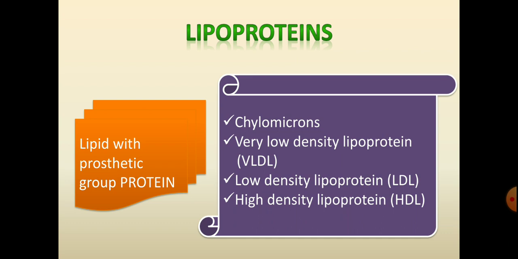For example, chylomicrons are responsible for transporting lipids from the intestine to the liver. In the same way, VLDL and LDL are responsible for transporting lipids from the liver to the other parts of the body, and high density lipoproteins are responsible for the transport of lipids from the peripheral tissues to the liver. So these lipoproteins are complex lipids, and their main function is as transport vehicles, transporting lipids in the body to the different parts wherever the requirement is there.